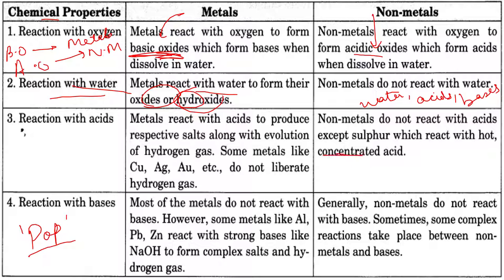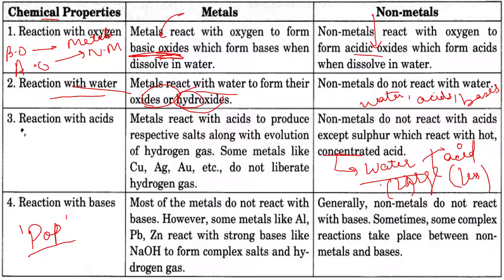Concentrated means the thing which contains a large amount of water as compared to the acid. So water is in large amount and the acid is in less amount. So this is what concentrated means.